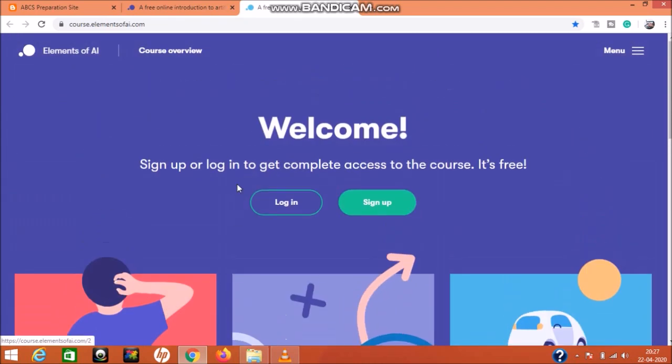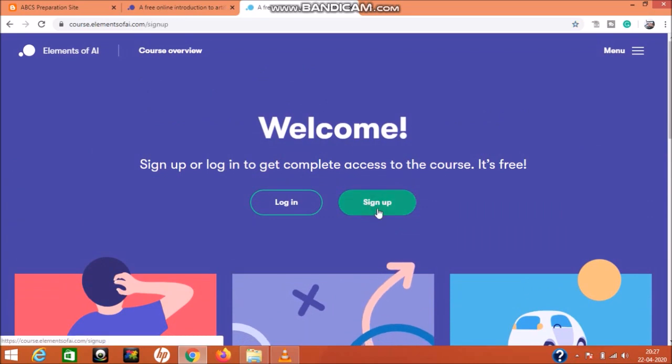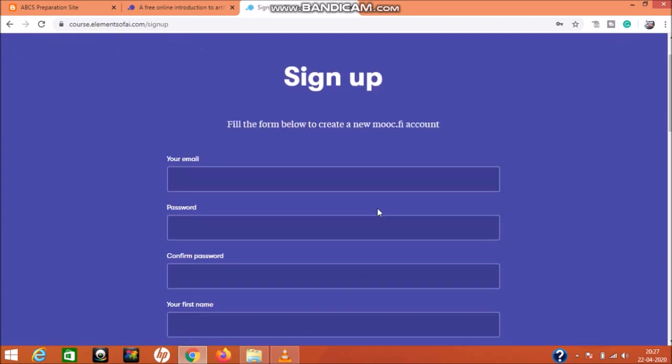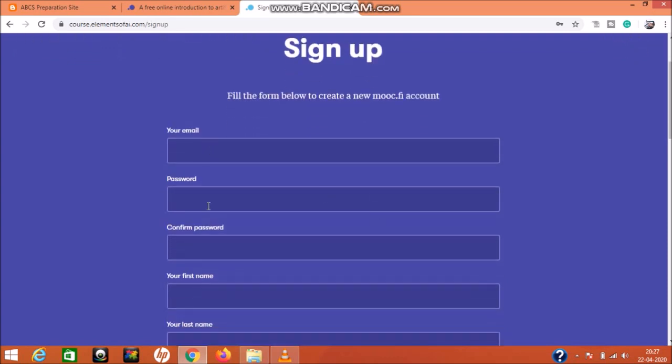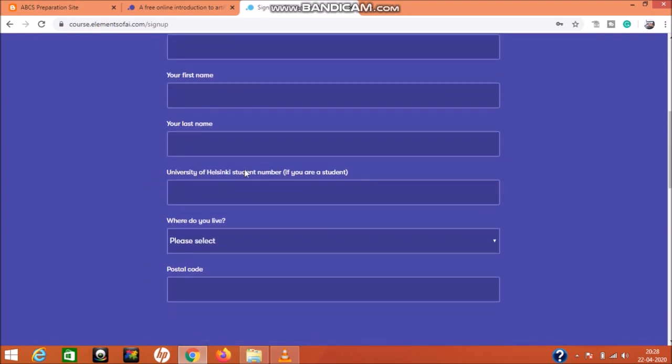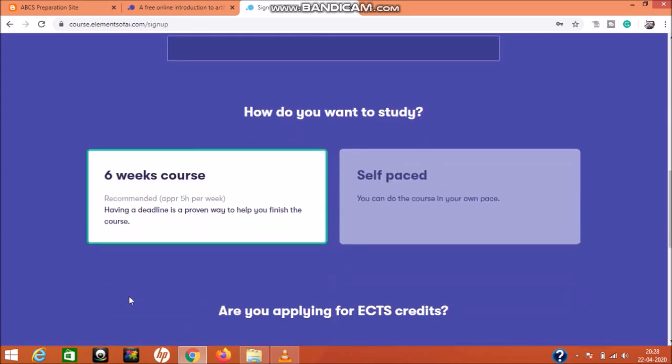Before that you have to sign up, so click on the sign up option. See, this page will open. Then put your email ID, create a password, then first name and last name. If you are at the University of Helsinki, then you can mention your student number, otherwise there is no need. And select your living area and postal code. After that, just click Next.